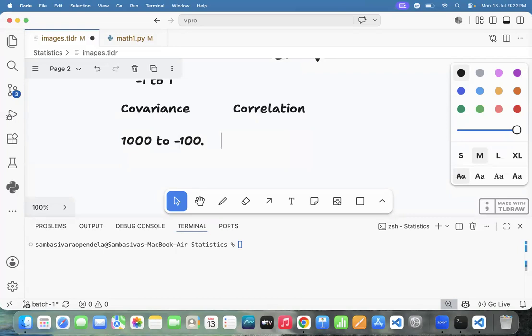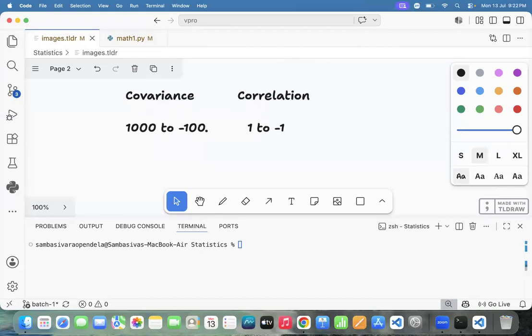But correlation always varies from negative 1 to positive 1. Yes or not? Correlation always varies from -1 to 1, but the covariance will give the strength also.